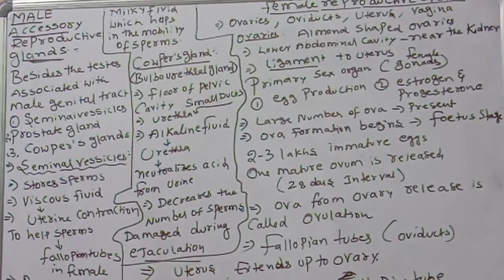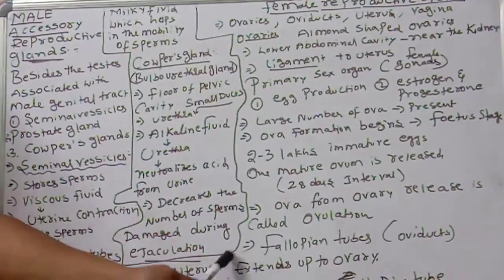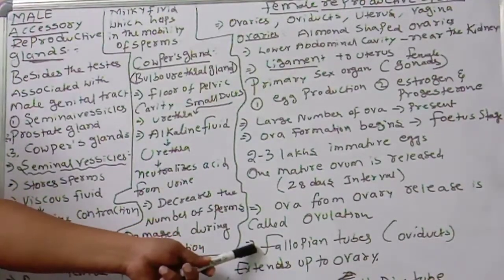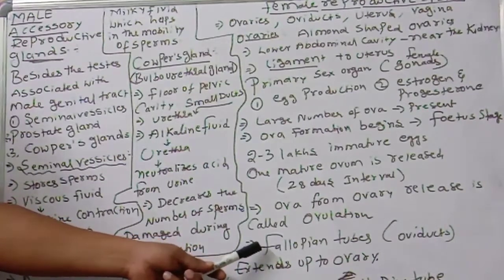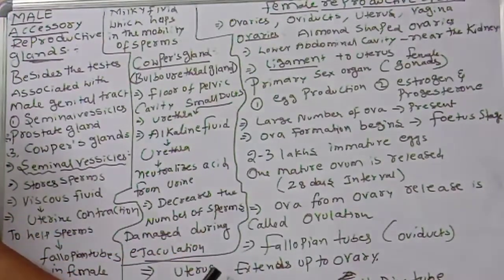Next part is the oviducts or fallopian tubes. From the uterus, these fallopian tubes are formed. One pair, right and left side. Fallopian tubes extend up to the ovary on the respective sides.